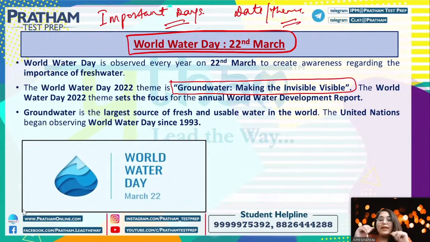So it is a very, you can say, very interesting theme for World Water Day 2022, making the invisible visible. मतलब जो दिख नहीं रहा है उसको visible करा दो, right? That is the theme. And ये theme किसने set किया था? This theme set, it actually set the focus on what? On the World Water Development Report. कि जो World Water का जो development है उसकी report पर ये basically focus करता है this particular theme.